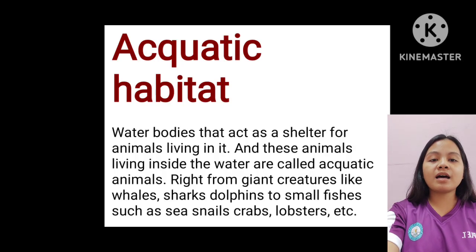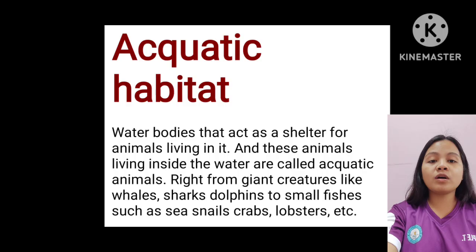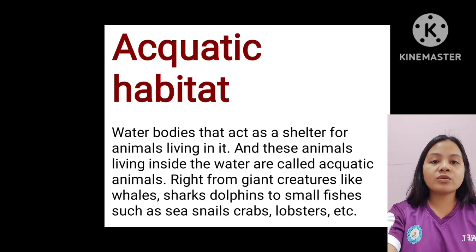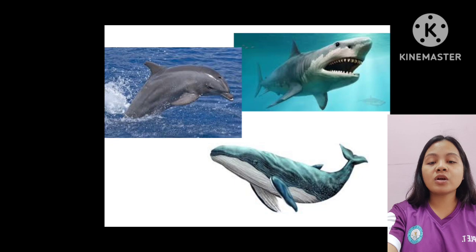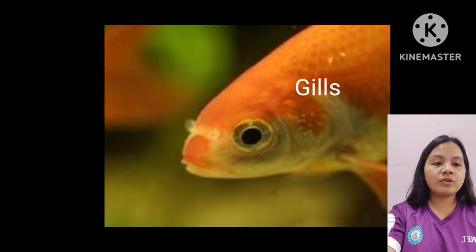Water bodies that act as a shelter for animals living in it. And these animals living inside the water are called aquatic animals, right from giant creatures like whales, sharks, dolphins, to small ones, such as sea snails, crabs, lobster, and etc.